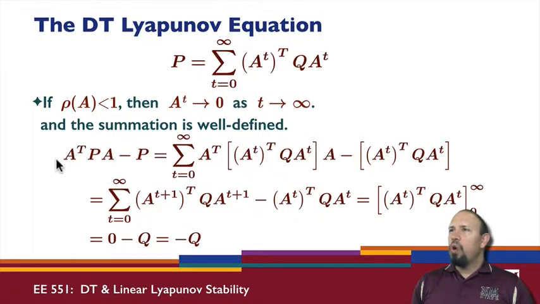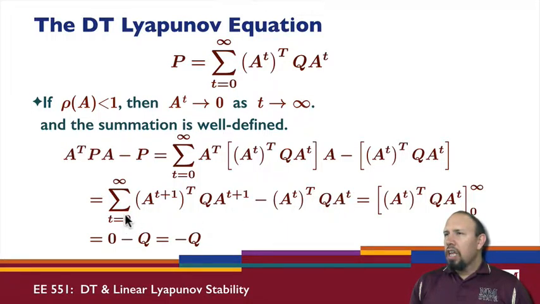So now if I look at this quantity minus this quantity, I can actually write both of these as these kind of summations, and put them under the same summation sign. So here I have A transpose, A to the power t transpose, so this combined gives A to the power t plus 1 transposed. And similarly on this side, A to the t plus 1 minus A to the power t transpose Q A to the power t.